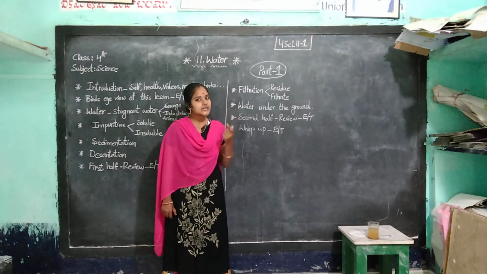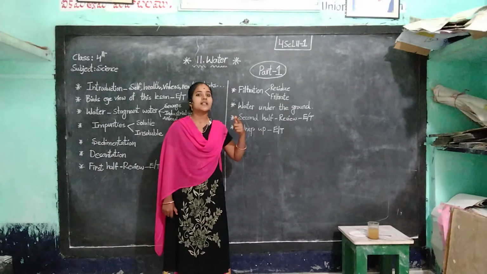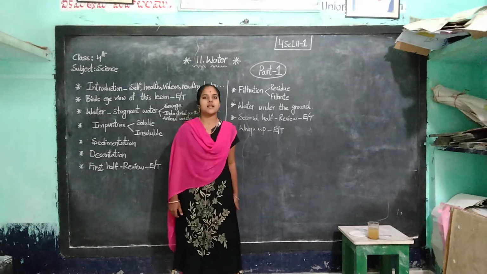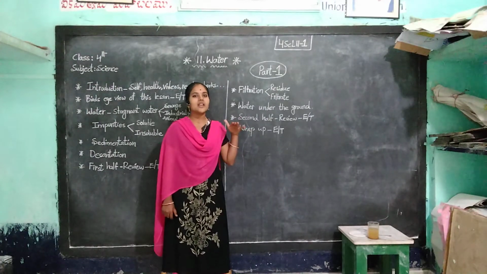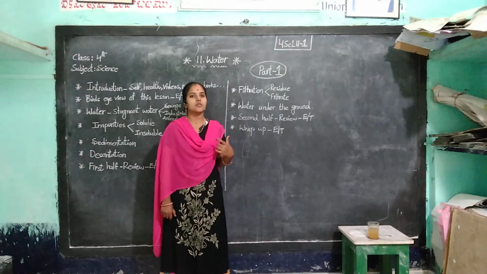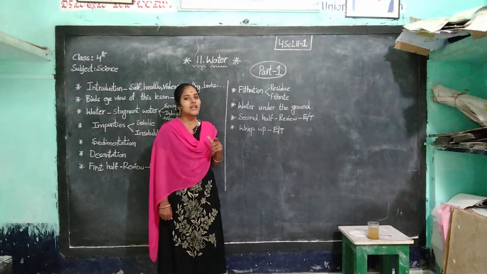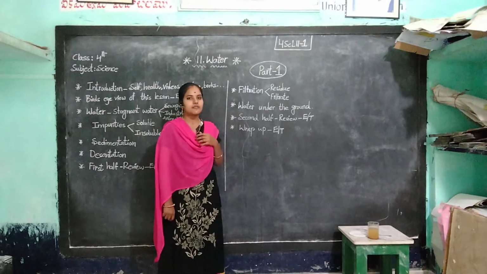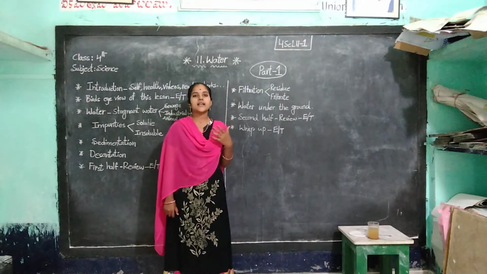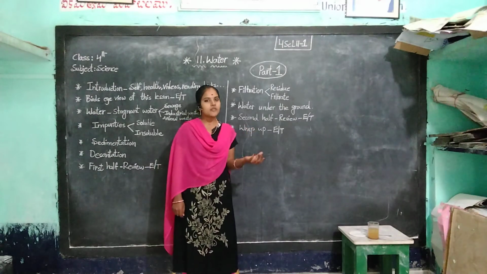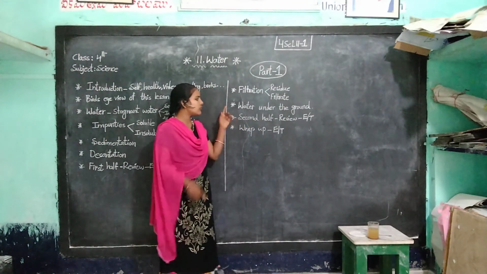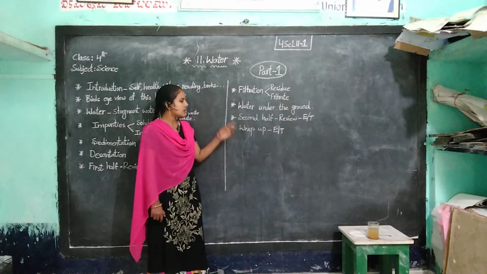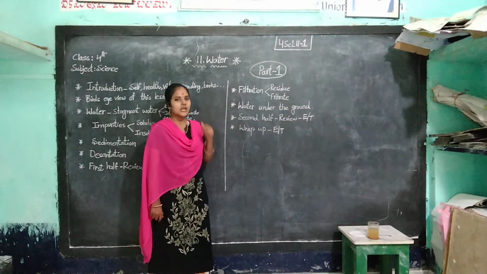When the water reaches the non-porous rocks, that water is called the seepage water. Okay, and the water that maintains some level in the underground, that level is called the water level. We get this underground water by means of wells, bore wells, tube wells, etc. Okay, this is about water under the ground. Okay, the second section is also completed.